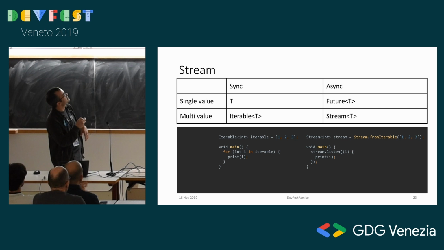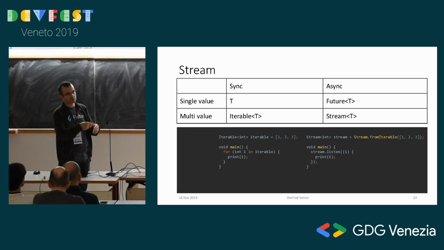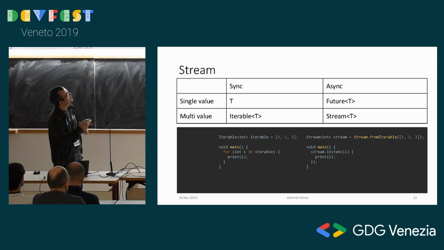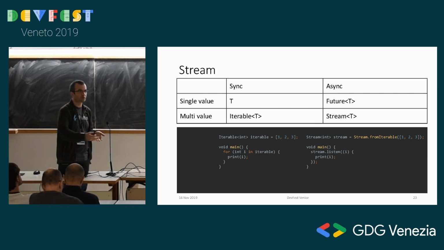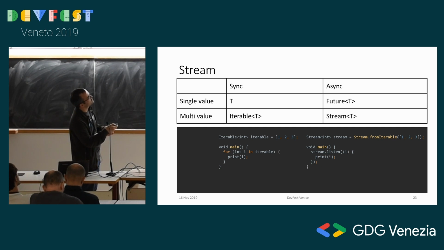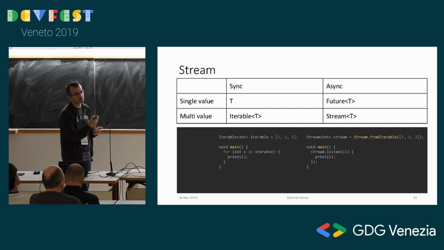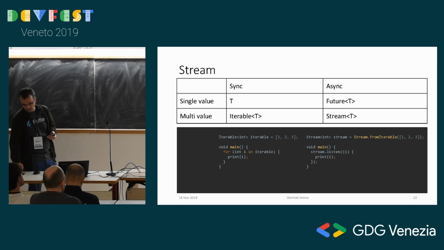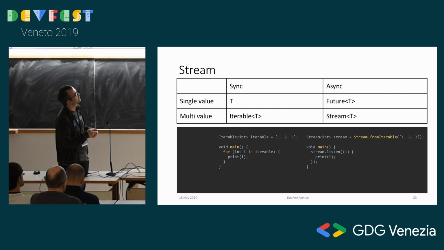So in this table, we see a single value here. And for multi-value, we have the stream for the async. The sync version is iterable. It's like the list, array, whatever. This is the parent class of those. You can do a for in loop in an iterable, or move next, etc. So if you have an iterable, you have a list, you can do a for in loop. You can go over them in a synchronous way quickly. But in the async world, with the stream, you have to have .listen, and similar to the future example, you have to give a handler function, callback function, that will be executed every time you receive a value, right?